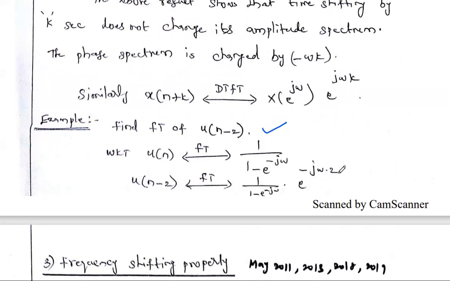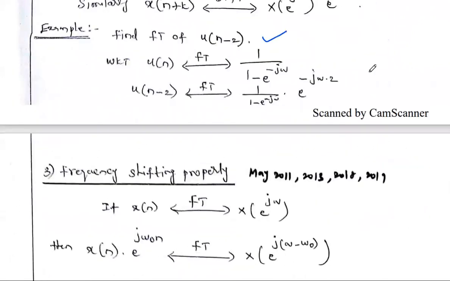So e power minus j omega 2. This is the answer. This is the use of properties: using a property, we can solve the problem in a single step. Similarly, if the question is to obtain the Fourier transform of u of n plus 2, the answer is 1 by 1 minus e power minus j omega multiplied with e power plus j omega 2.